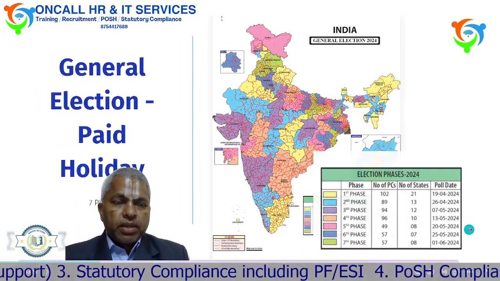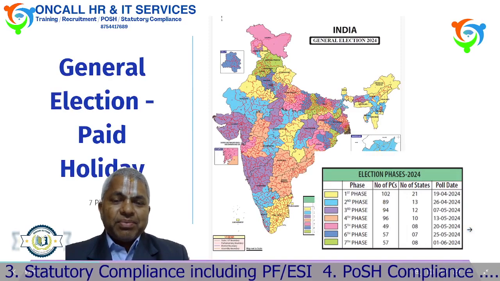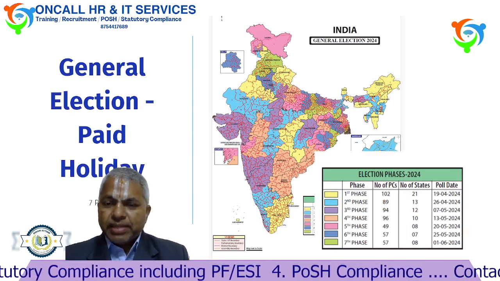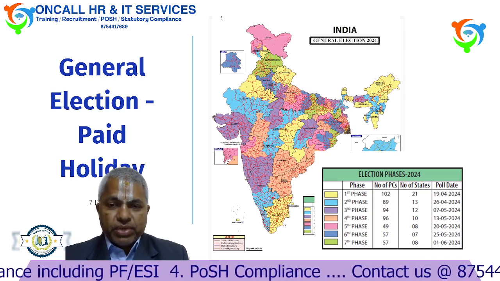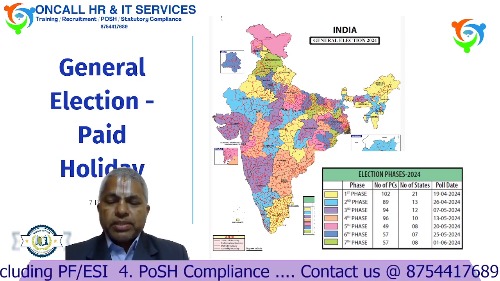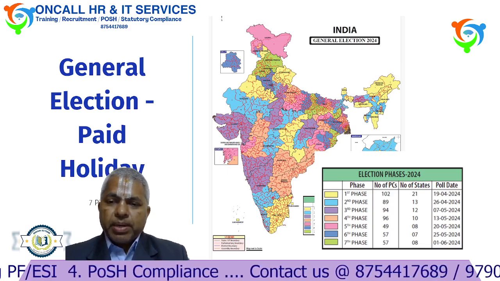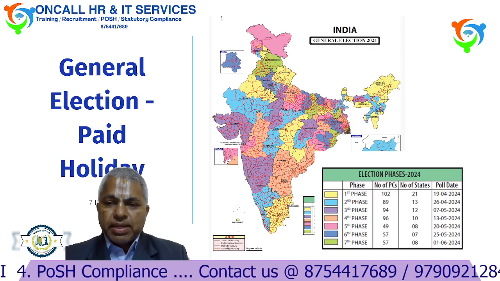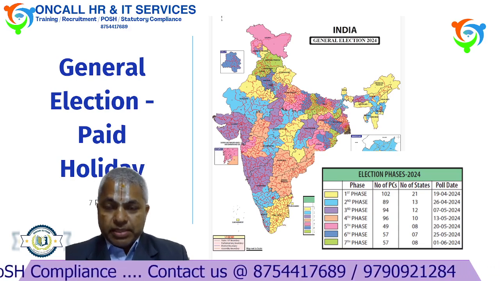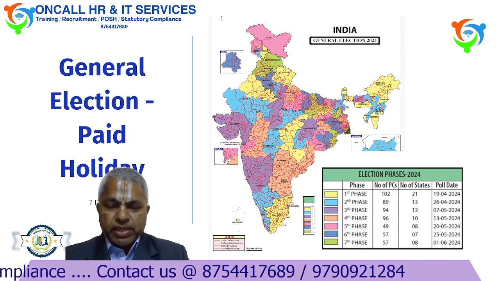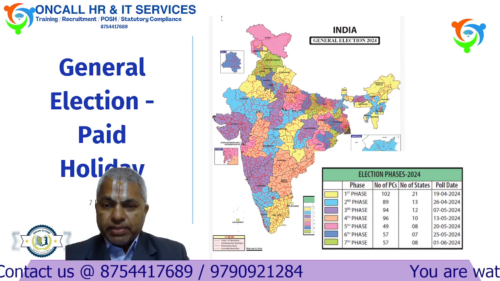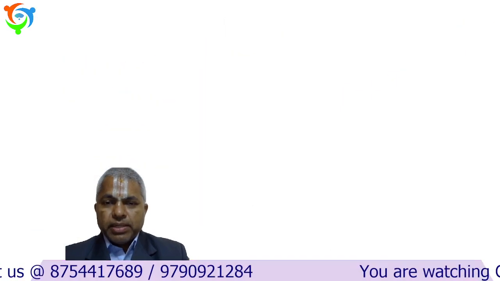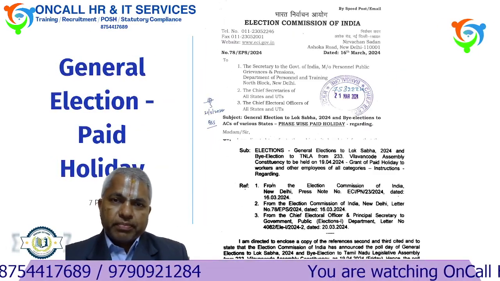Second thing, general election. Yes, the eagerly awaited general election is going to be held in 7 phases. This month in April, on 19th April as well as 26th April, we have general elections in a few states. So where you belong, we have to concentrate on that date, particularly the paid holiday.